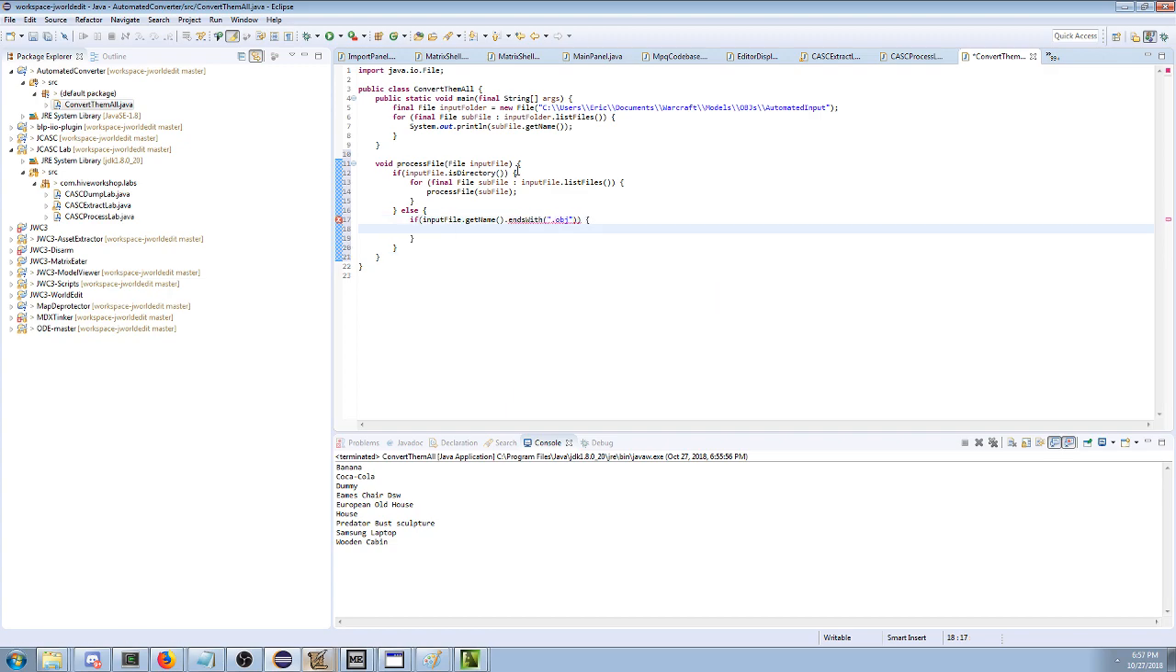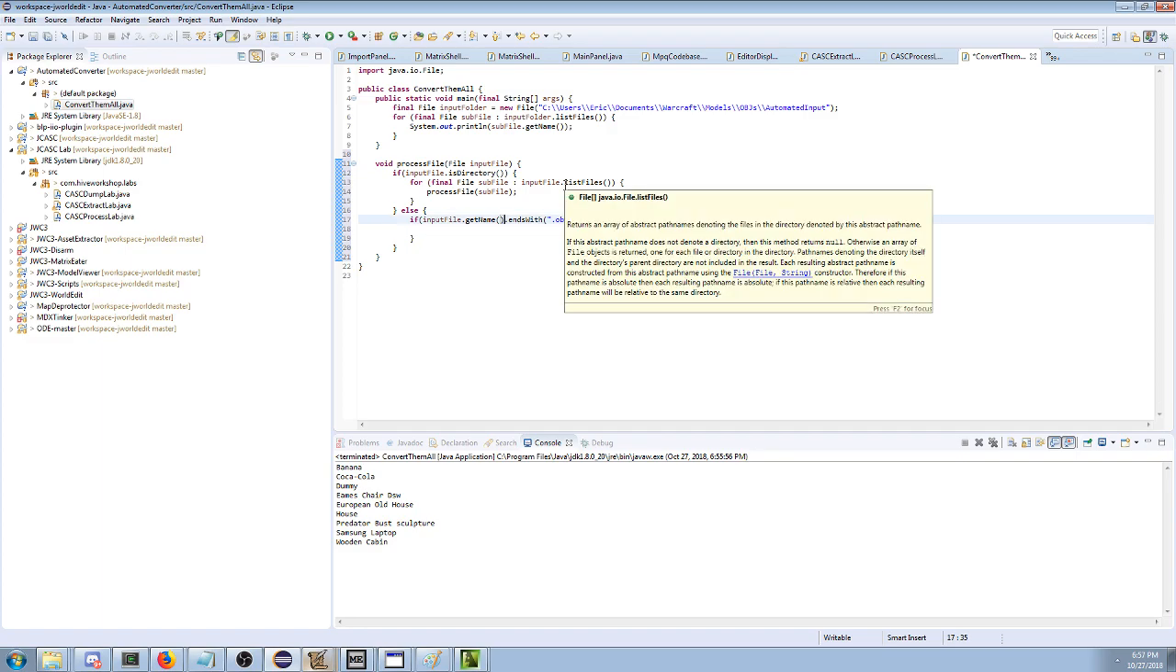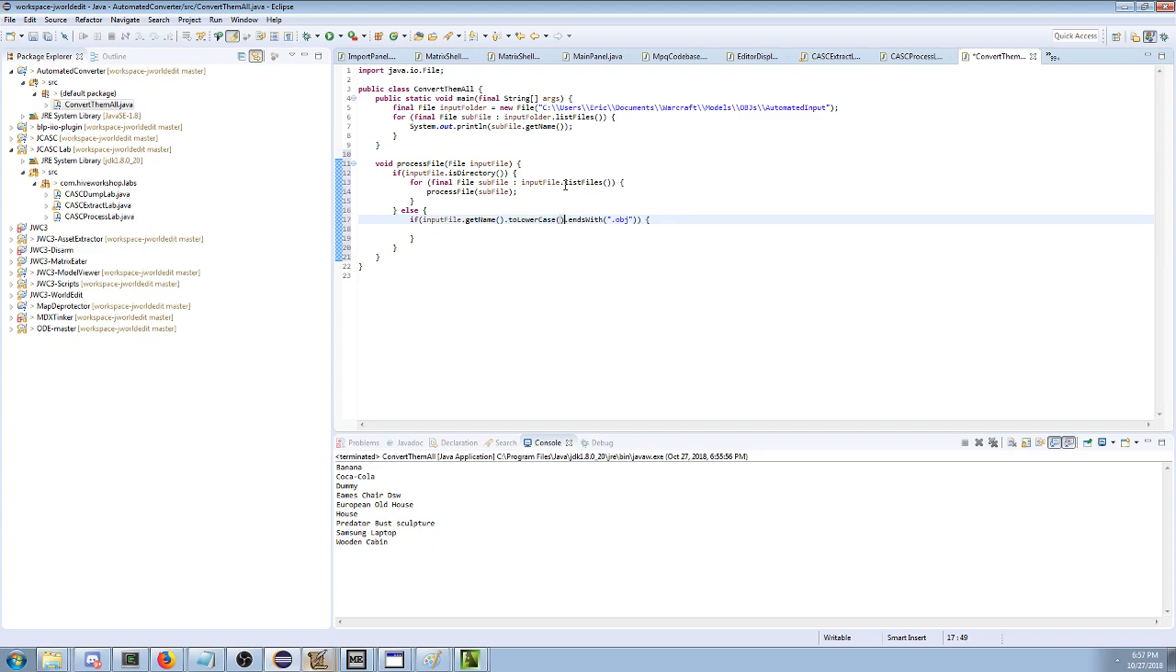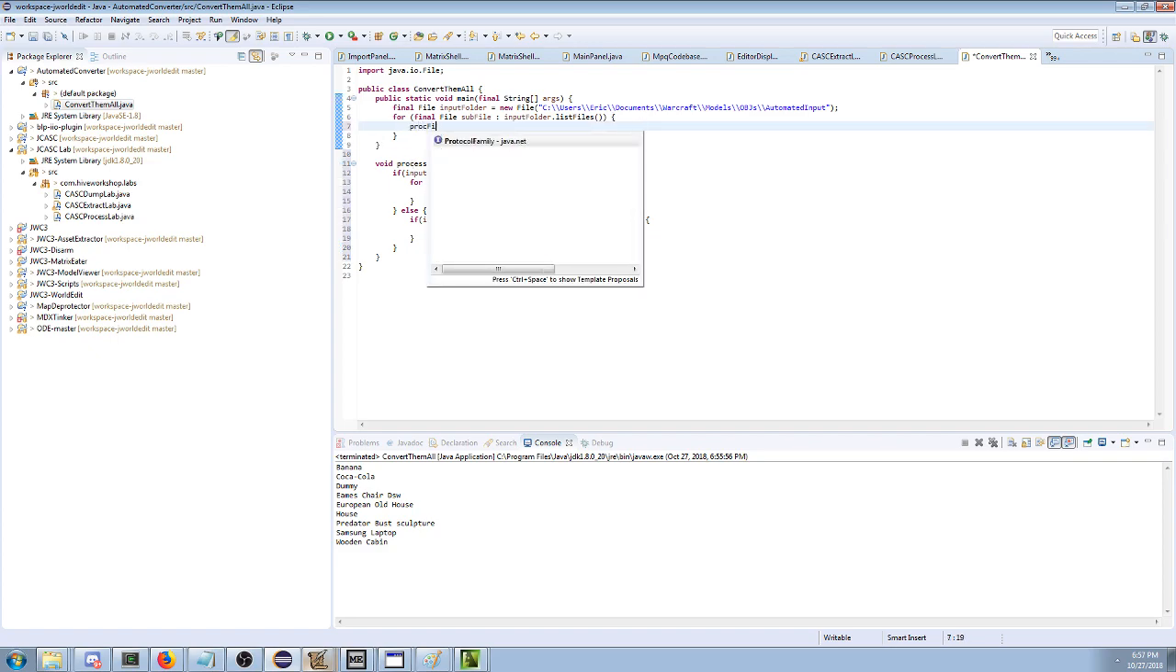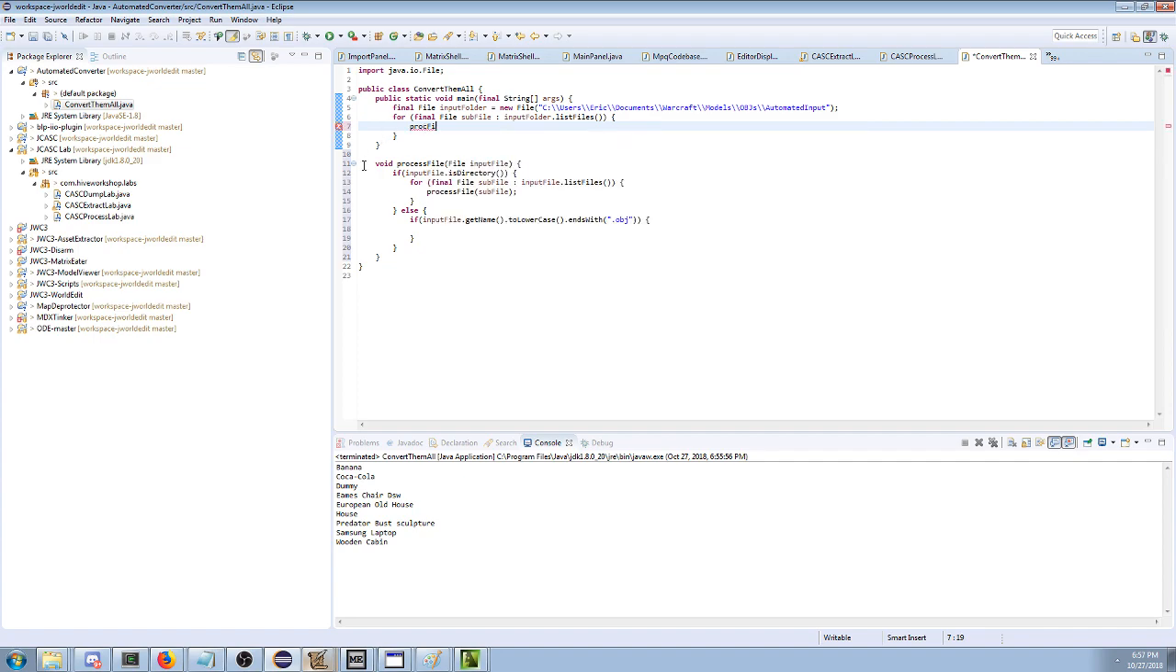Now here's the problem. Ends with OBJ is case sensitive. So if it's capital OBJ, it won't work. So we're going to do to lowercase. So now we have the list of all the OBJ files right here. Now what we're going to do, instead of printing out these things, is call process file, which we can't yet do. I have to tag it as static. Don't care about that. It's not worth your time. It's because this one's also static. It just needs to be consistent.